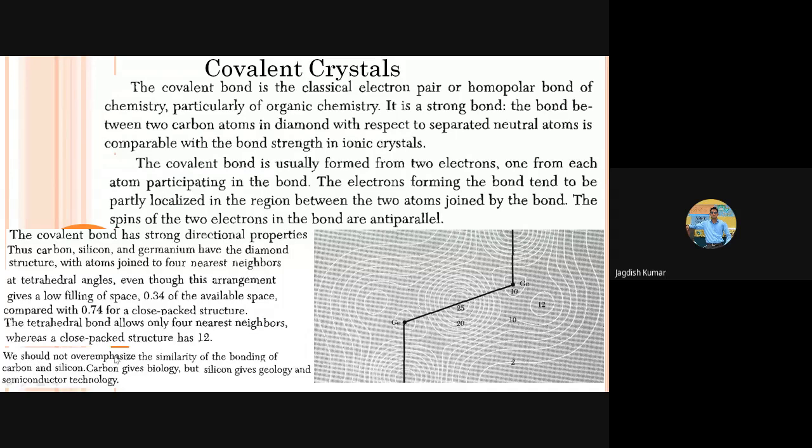We should not overemphasize the similarity of the bonding in carbon and silicon, because carbon, although it has a tendency to form covalent bonds, gives rise to the whole of biology. Most of the biological systems, rather I would say all the biological systems, have dominance of carbon in them, isn't it? But silicon gives rise to geology and semiconductor technology.